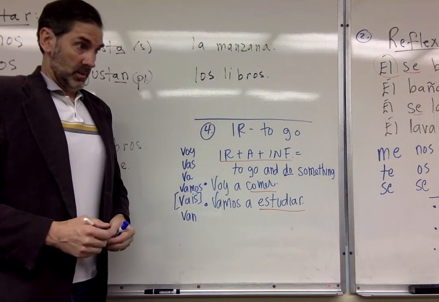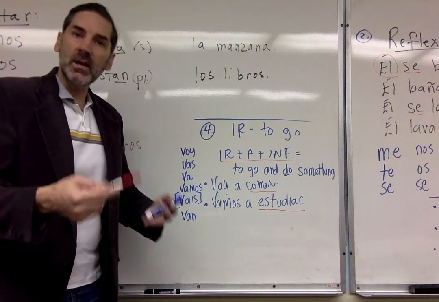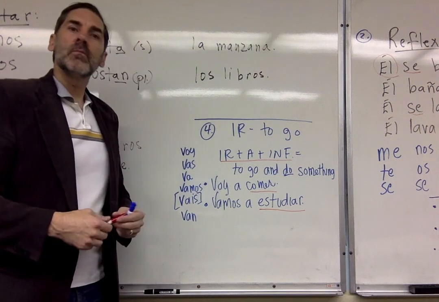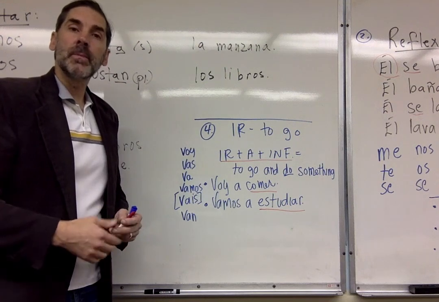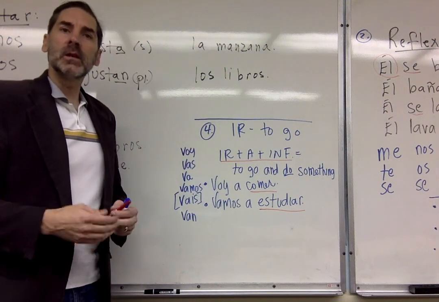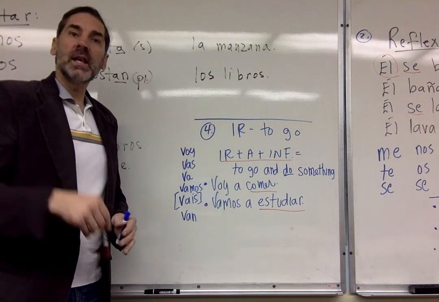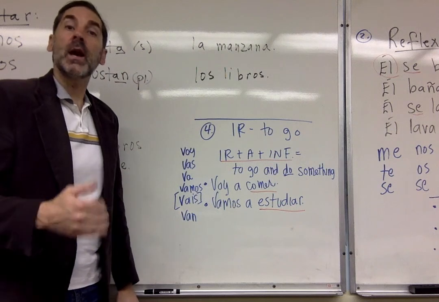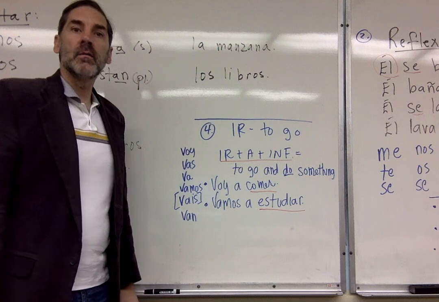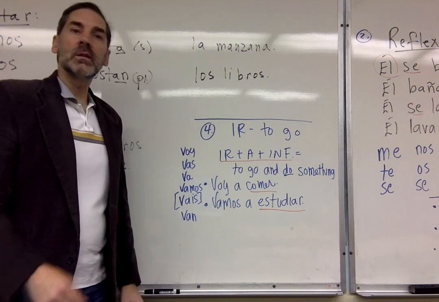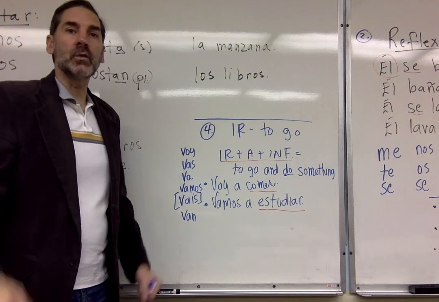Después de preparar las lecciones, yo voy a ir a mi casa. En mi casa voy a cocinar. Voy a lavar los platos después de comer, y después voy a mirar la televisión. Okay? Repito, después de las lecciones hoy, voy a ir a mi casa. En mi casa voy a cocinar, voy a comer, voy a lavar los platos y después voy a mirar la televisión. Okay? Actions that I'm going to do after I prepare the lessons.